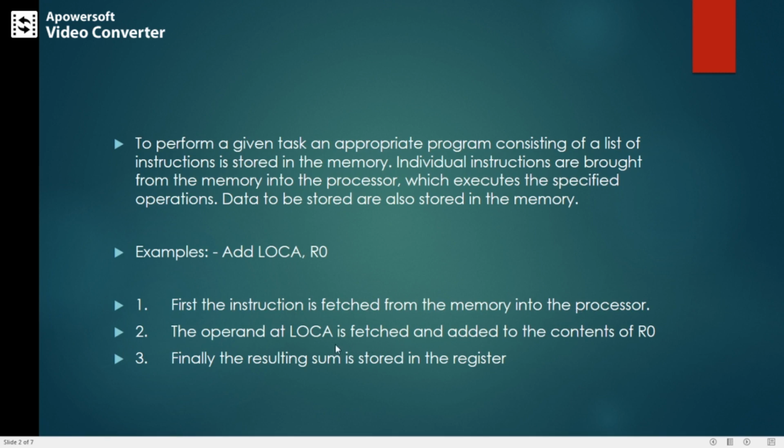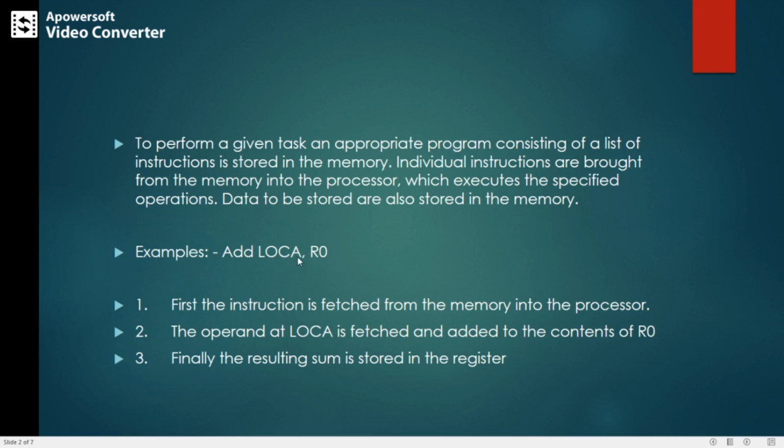Later the processor will fetch the content of location A and perform the add operation between location A and R0. Finally, the result will be stored in the processor register R0. Suppose the value of location A is 2 and R0 is 3. I have to perform the add operation, so 2 plus 3 is equal to 5. That is the new value of R0.